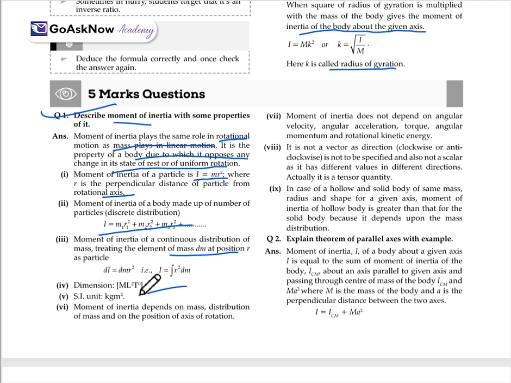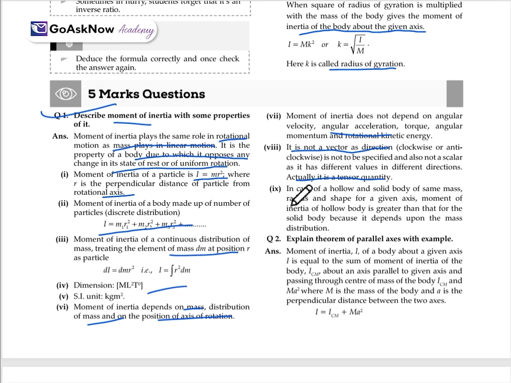The dimensional formula is M L square T naught, and the SI unit is kg m square. Moment of inertia depends on the mass, the distribution of mass, and the position of the axis of rotation. Also, moment of inertia does not depend on the angular velocity, angular acceleration, torque, angular momentum, and rotation. It is not a vector, as a direction, clockwise or anti-clockwise, need not be specified, and it is not a scalar either. It has different values in different directions. Actually, it is a tensor quantity.